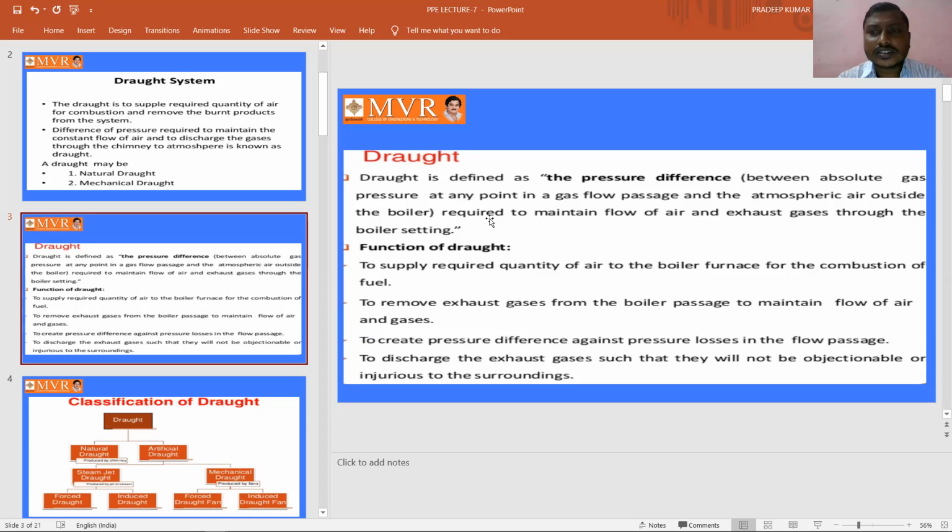What are the functions of this draft? We can see in points: to supply the required quantity of air to the boiler furnace for the combustion of fuel, to remove exhaust gases from the boiler, to create pressure difference, and to discharge the exhaust gases. These are the functions of the draft.